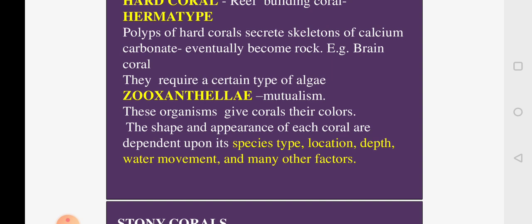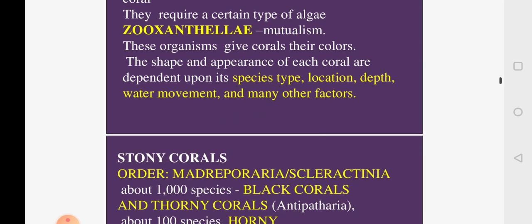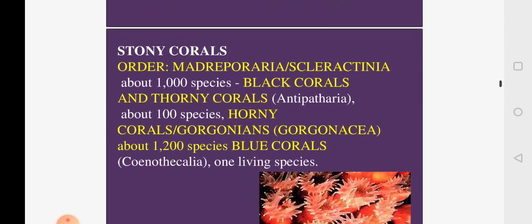Here also, the shape and the appearance of each coral will depend upon the species, then where it is located, that is depth of the ocean, then the movement of the water are some of the factors which will decide the shape as well as the color based on the type of zooxanthellae it is associated with.